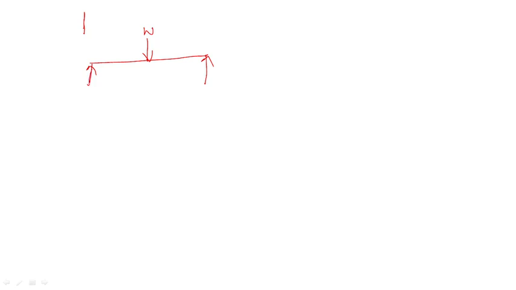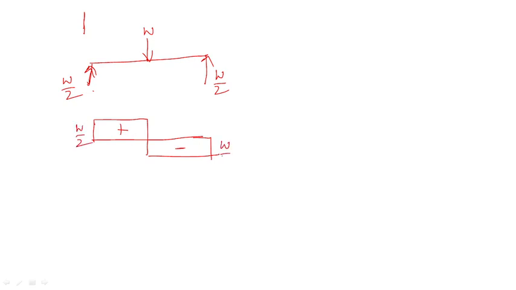So here there are two supports, and what are the support reactions? W by 2 and W by 2. And what are the bending moment and shear force diagrams? The shear force will come like this. This is a positive value, this is a negative value, W by 2 positive and W by 2 negative.